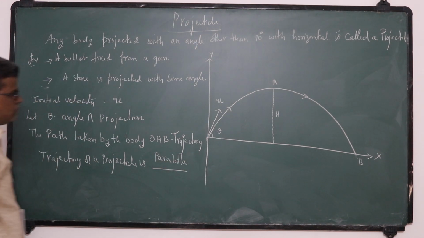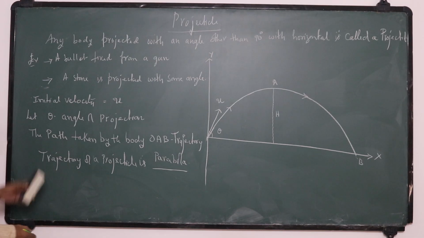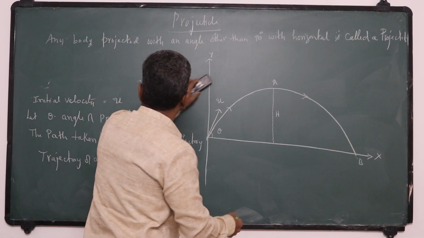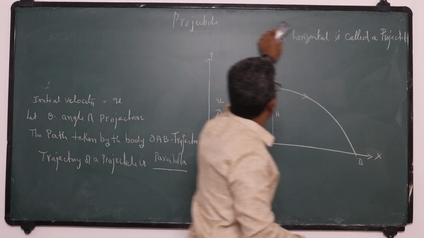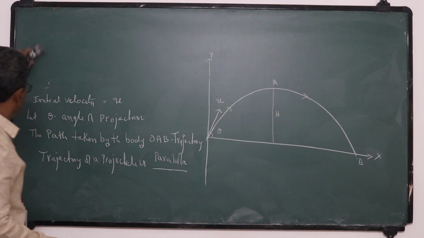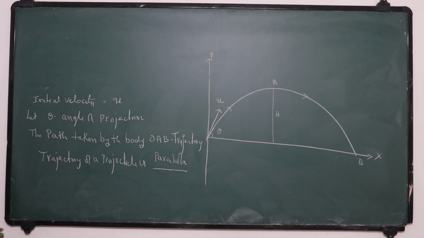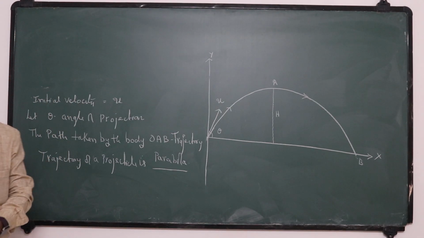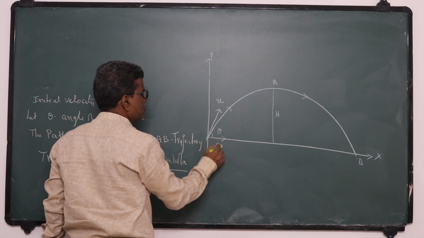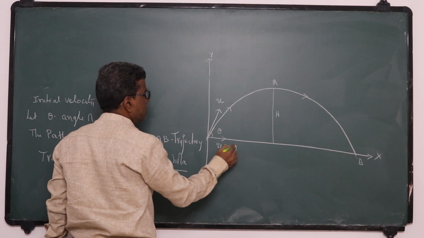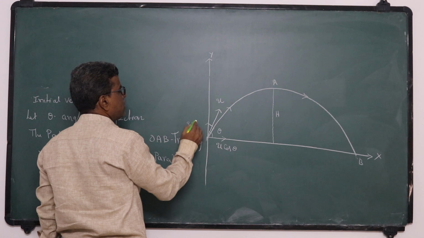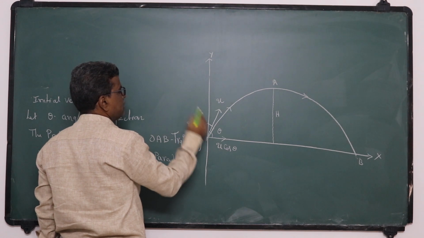Now this initial velocity u is resolved into two components. The first component is u cos theta, and this is called the horizontal component, that is the x component, and the vertical component is u sin theta.